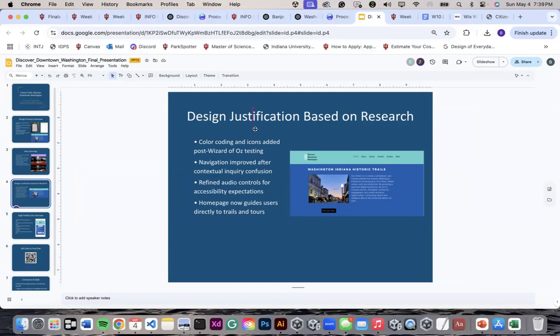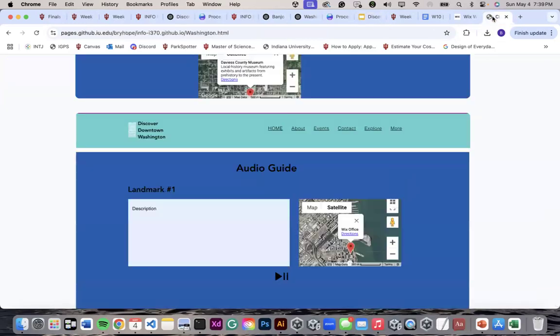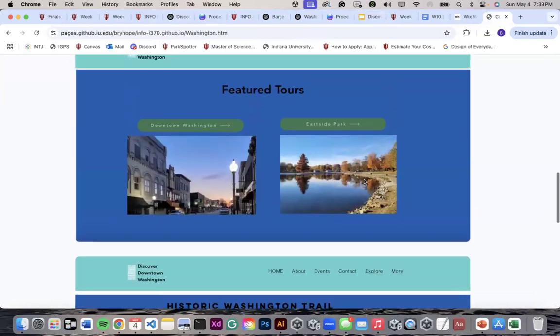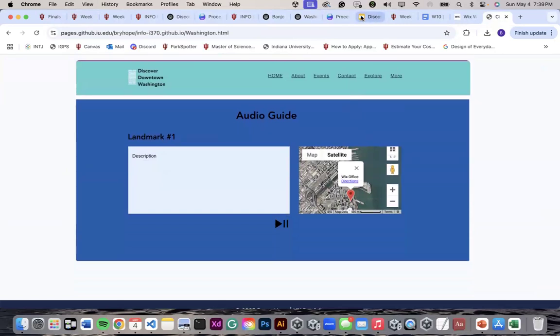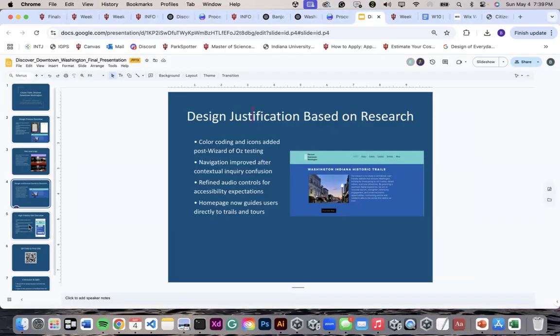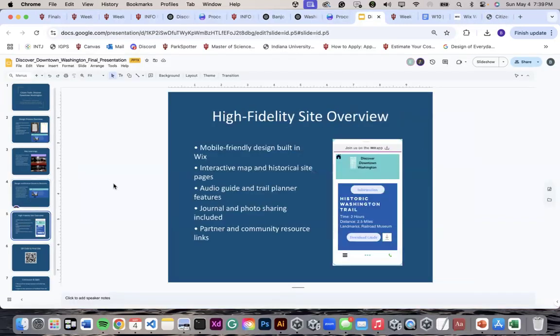One of those examples is the refined audio control for accessibility expectations. We made sure to include that when we were making this. And I'll pass it on to E-Man for the mobile view of our site.